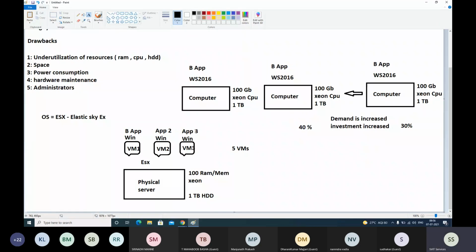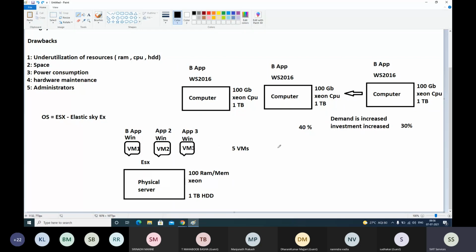Instead of installing all on one machine, now we are installing applications on different machines only. There is no relation between this machine and this machine. They are completely independent. Let's say for some reason, if you are powering on this one, this can be powered off or powered on, or both can be powered on. Always running.